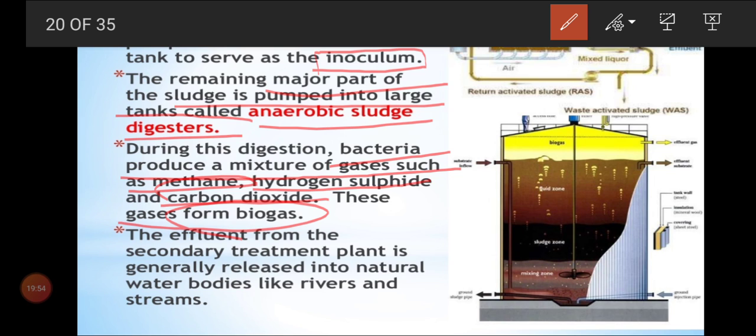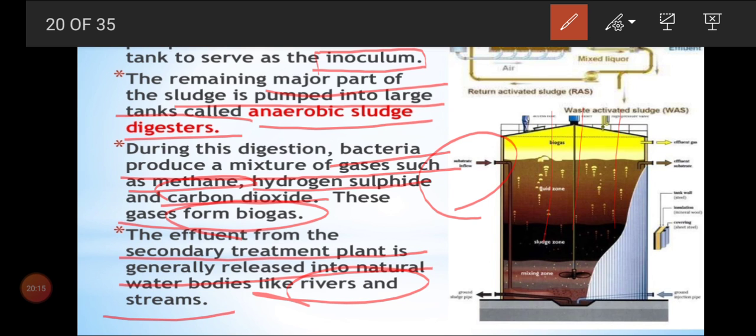Now look at this, this is one model structure. Here the sludges were introduced and it started to form biogas. That gas can be collected separately, and the remaining effluent liquid waste from the secondary treatment plant is generally released into natural water bodies like rivers and streams, and it can be used for irrigation purposes also. With that, the secondary sewage treatment will finish. Sometimes if it is needed, they will go for tertiary treatment. Again they will add the inoculum and the process can be continued.